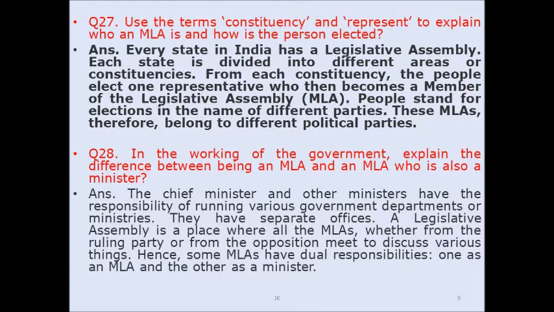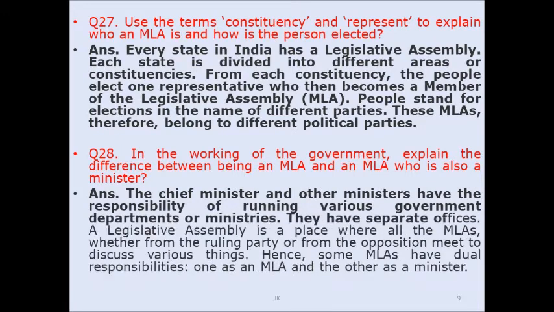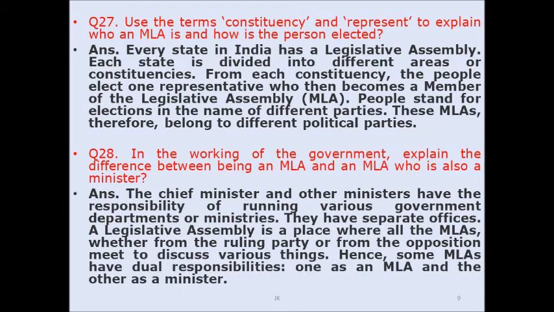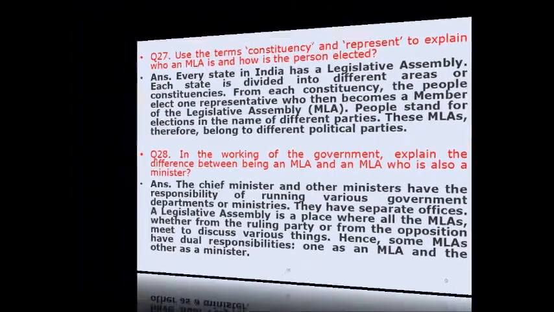Question number 28. In the working of the government, explain the difference between being an MLA and an MLA who is also a minister. Answer: The chief minister and other ministers have the responsibility of running various government departments or ministries. They have separate offices. The legislative assembly is a place where all the MLAs, whether from the ruling party or from the opposition, meet and discuss various things. Hence, some MLAs have dual responsibility, one as an MLA and the other as a minister.